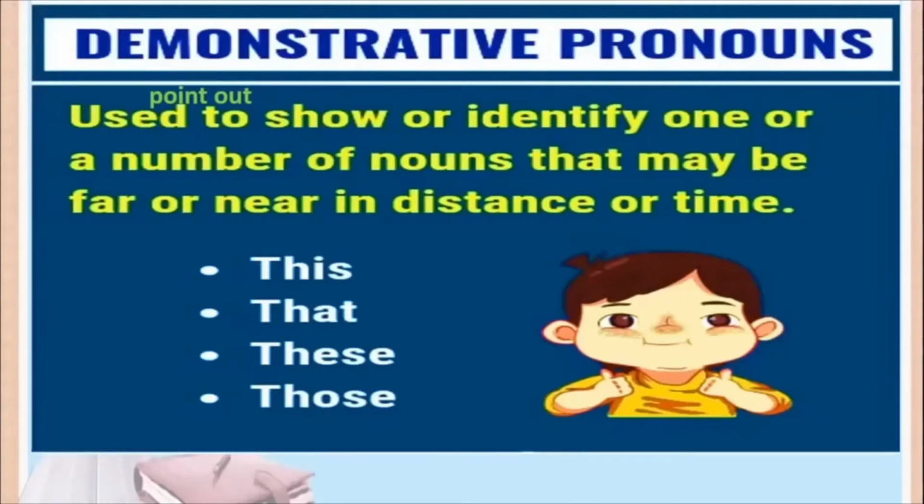So demonstrative pronouns are used to show. Show means to point out. Not to reveal. Show can also mean to reveal, when something is hidden and you are showing it. Not that show. Here showing means to point out or identify one or a number of nouns. So one means singular, number of nouns means plural, which may be far or near. So if it is far, then you say those and you say that. If it is near, you say this and you say these. So we saw that in the example.